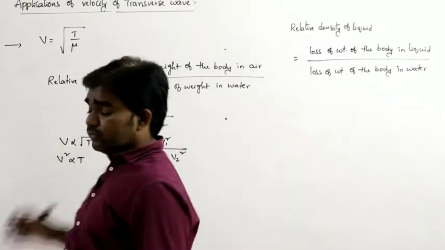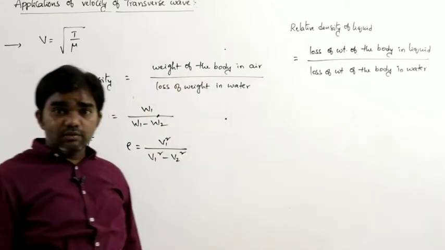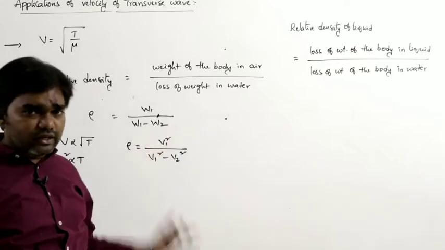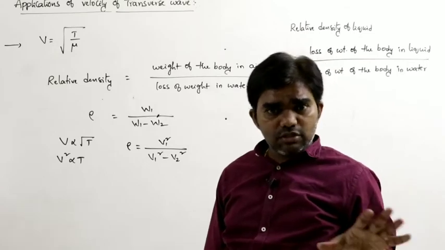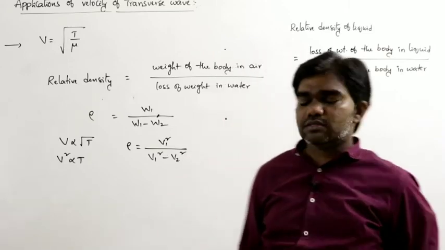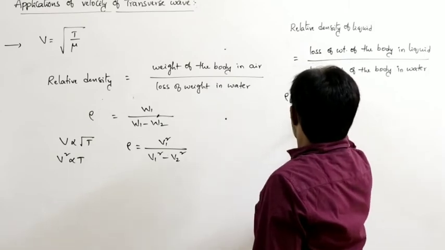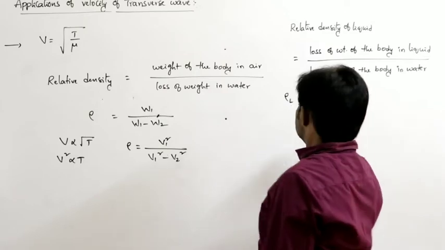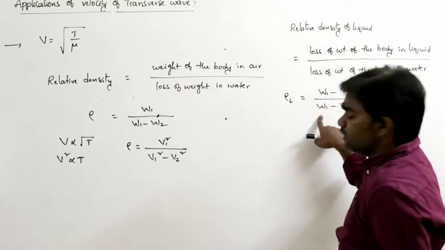First, the body weighs a certain amount of weight in air. When it is immersed in water, then definitely it loses weight. In the second case, the body is removed from water, and again the body is immersed in another liquid, whatever it is. Now we have to calculate the relative density of the liquid. Relative density of the liquid can be written as W1 minus W3 divided by W1 minus W2. Once check the formulas in mechanical properties of fluids.